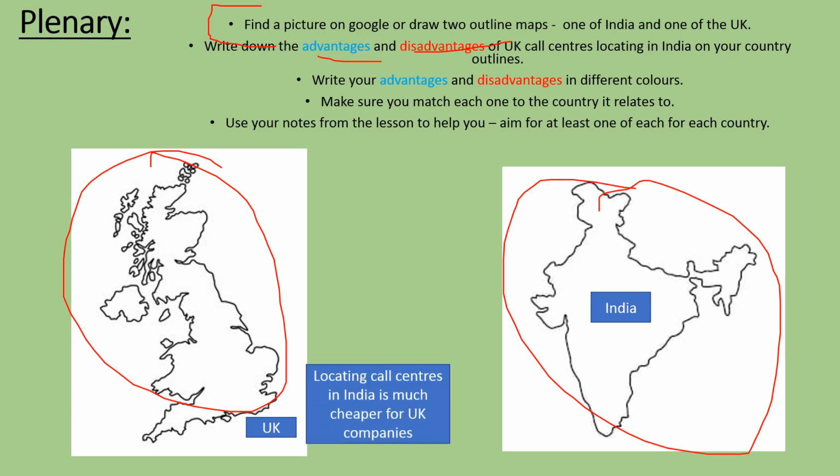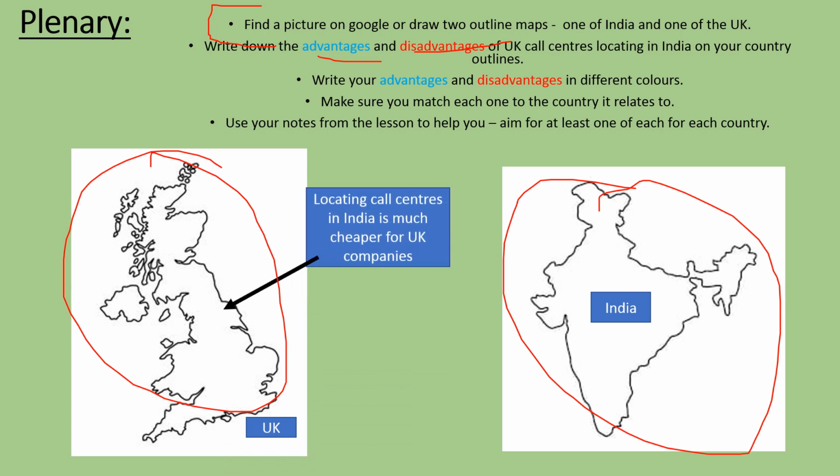So for example, I've got locating call centres in India is much cheaper for UK companies. So that would be one that you could put on the UK map. Say for instance you had a disadvantage, you could put something like this on India. You could put UK call centres locate in India but pay their staff poorly. That could be a disadvantage.